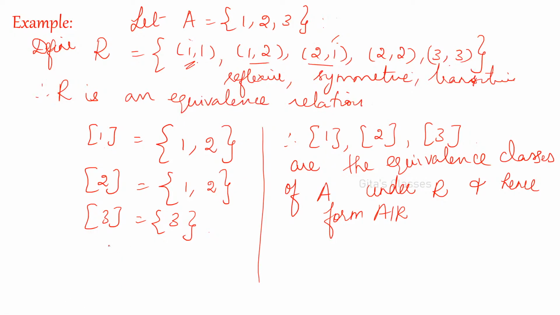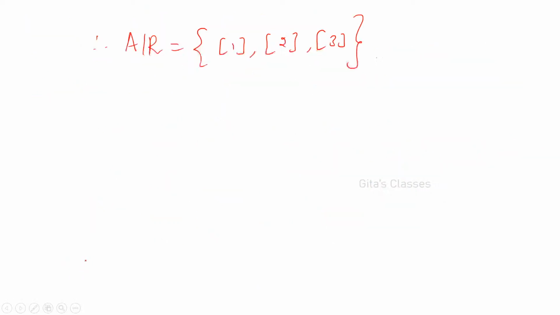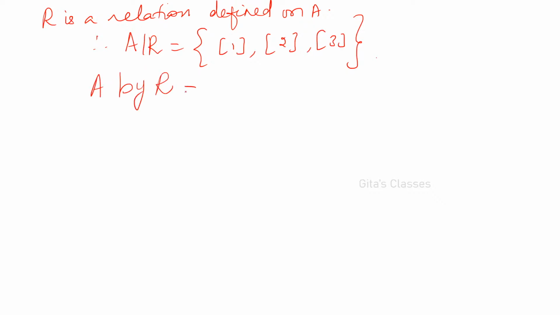And A is a set, and R is a relation defined on the set A. A given R, or A by R, we read as the quotient set of A with respect to the relation R, which is the set of all equivalence classes.